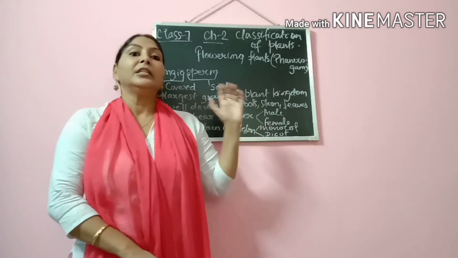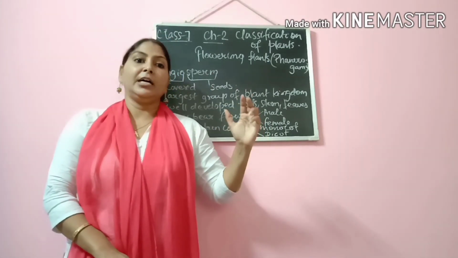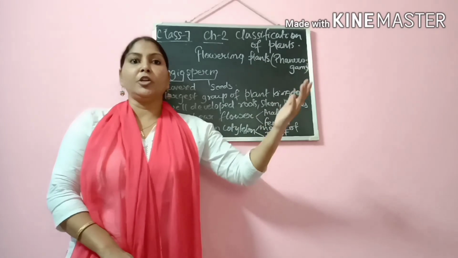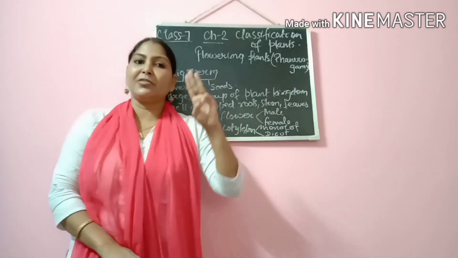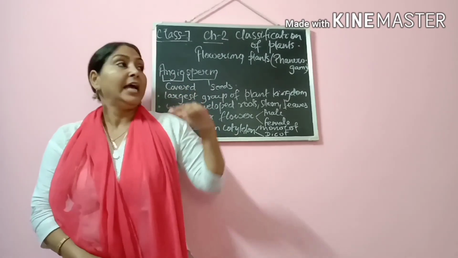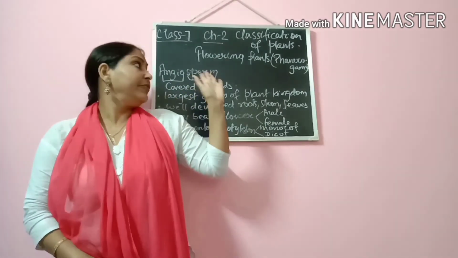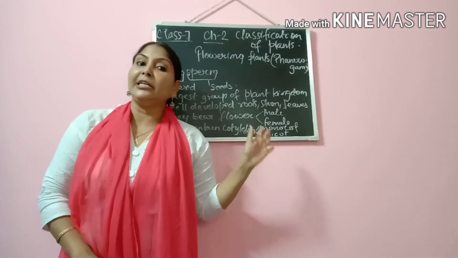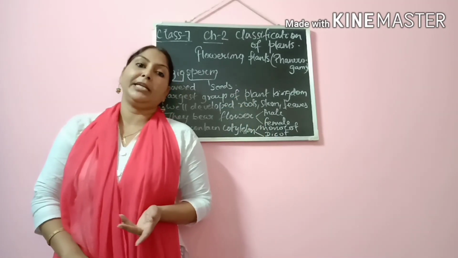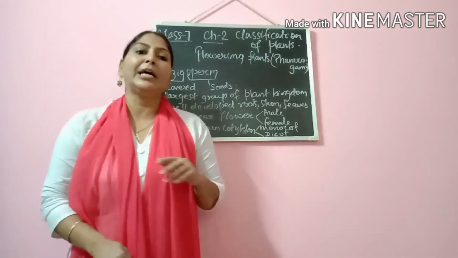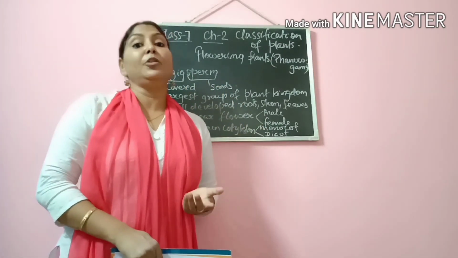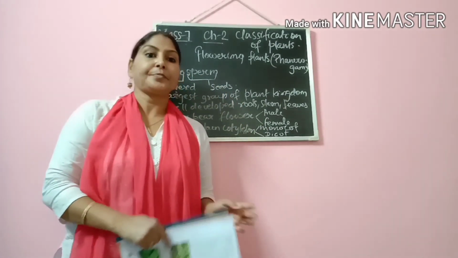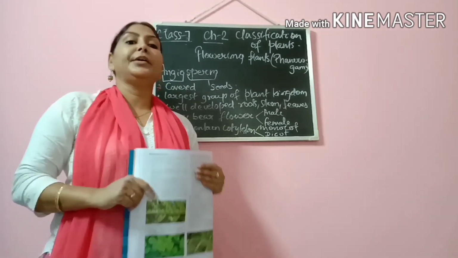You will write at least 3 features of phanerogams, and then you will write the features of gymnosperm and angiosperm with examples. Try to write at least 4 features of each with example, correct? And you will also read this chapter.